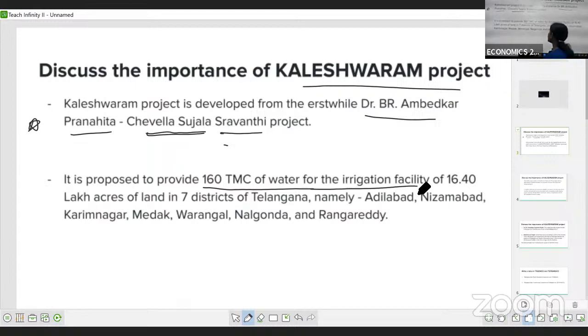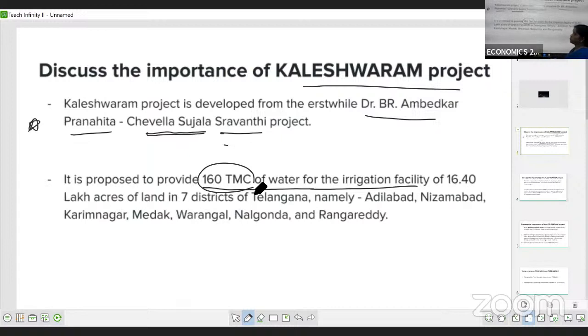160 TMC. TMC means 1000 million cubic feet. So that many thousand million cubic feet of water they wanted to provide with the help of this Kaleshwaram project, or this Ambedkar Pranahita Chevella Srujala Sravanti project.